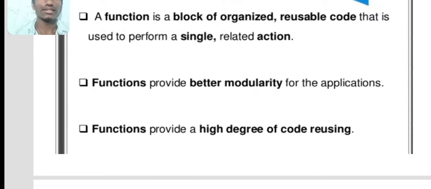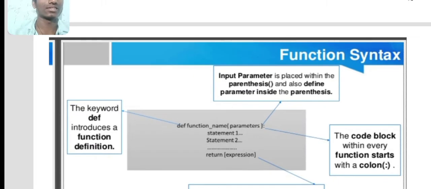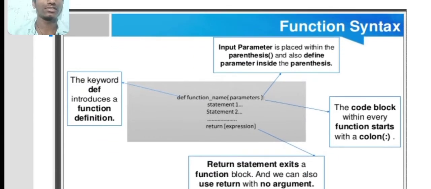A function is a collection of statements which is used for different types of inputs, so we can avoid repetition of code for certain input tasks. Let me show the function syntax, how to write functions in Python.